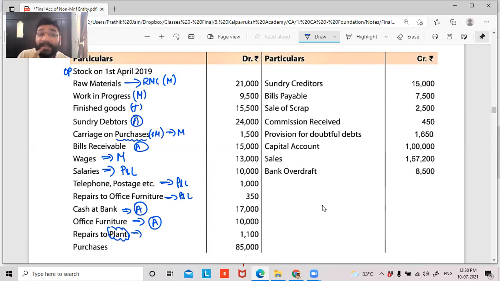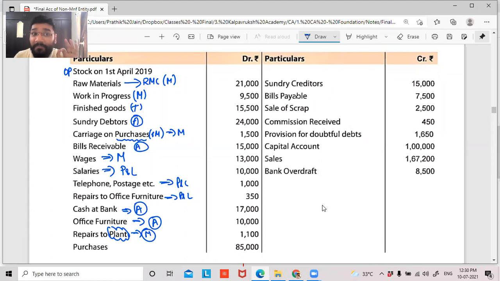Guys, plant and machinery is something which is directly used in the manufacturing process, and for that repair is done. So can I say this is indirect expenses of manufacturing to be gone to manufacturing account? This is something new you're learning. So far, until your 11th, 12th and CA Foundation previous chapters, all the repairs done to plant and machinery assets we used to record in P&L account.